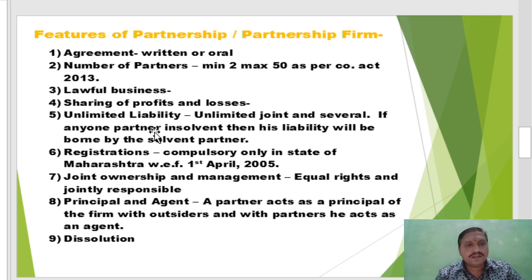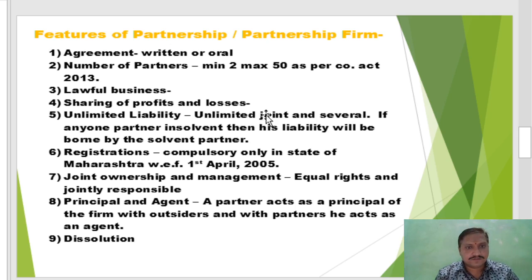But unlimited means that if there is a loss in the business, then to recover the loss, the private property of partners is also used for payment of the liabilities of the partnership firm. That is unlimited liability. It means the private property of each and every partner is not safe, and can be used for business purposes.